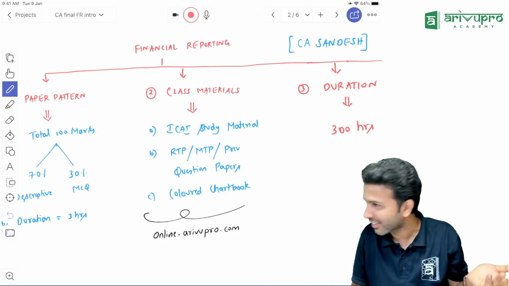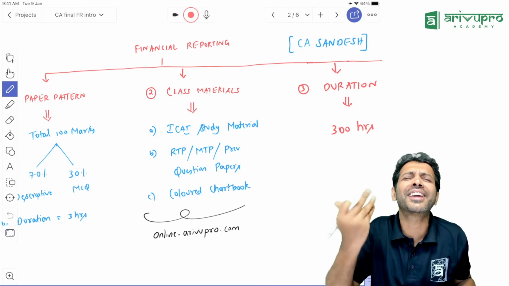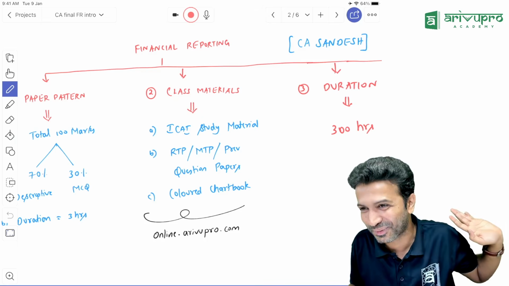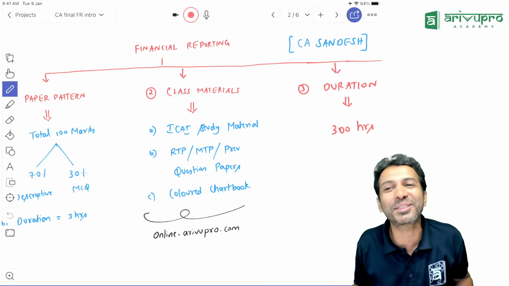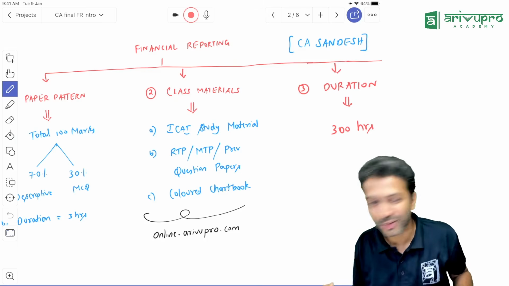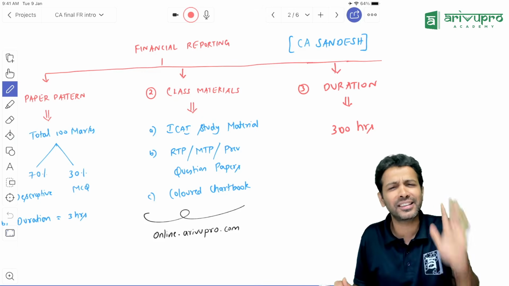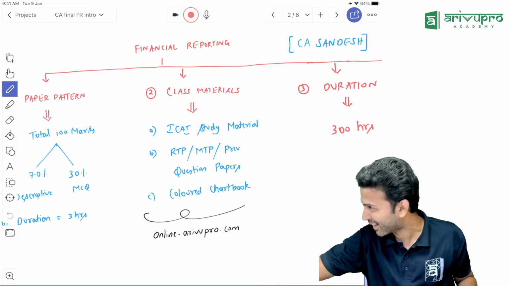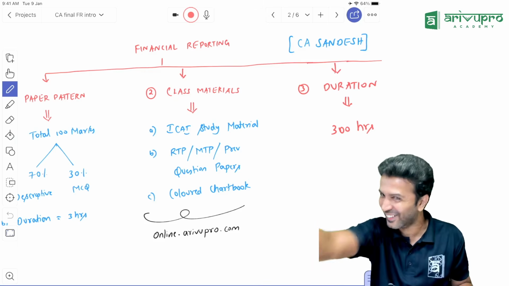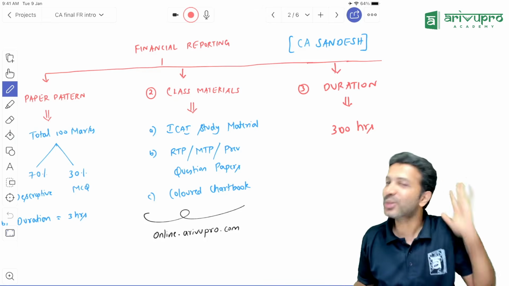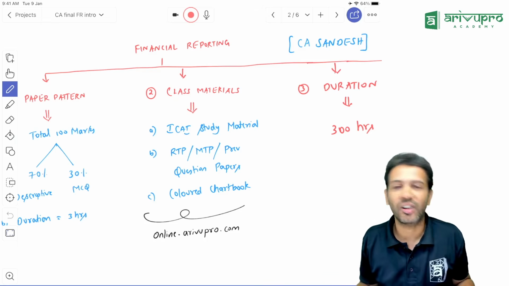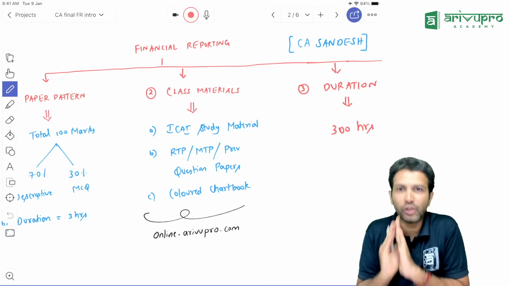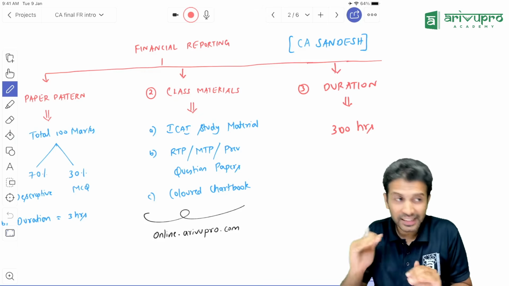It was 4. I don't know what special liking ICA has for you people. They added 1 more module. Okay, from 4, this time it has become 5 modules. If you count the pages, it's roughly, I think, 2700, 2800 pages. One subject, not all the 6. Now 2800 pages of content, on the last day, if you're supposed to read it, would you feel good about it? Would you feel easy in doing it?